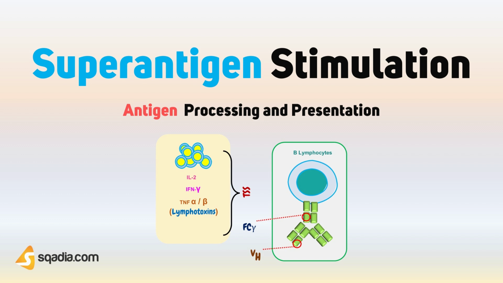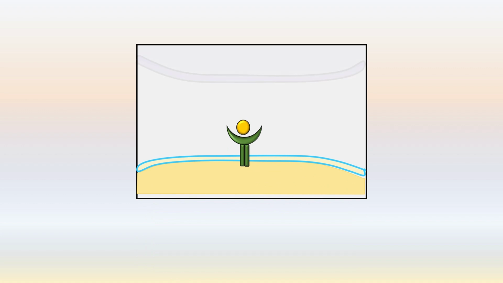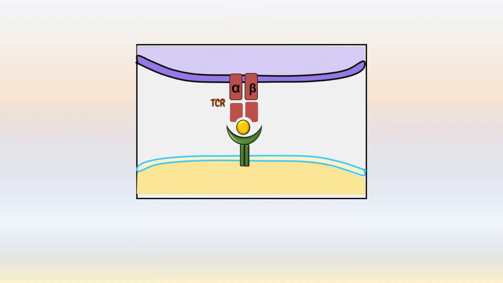Clonal means a large number of T cells are activated through a highly specific interaction of the processed peptide embedded in the MHC complex with the alpha chain and beta chain of the T cell receptor. This interaction is mandatory during antigen-specific T cell activation. But remember that superantigens don't require intracellular processing. Superantigens bind as whole proteins to the outer side of the variable region of the beta chain of the T cell receptor.